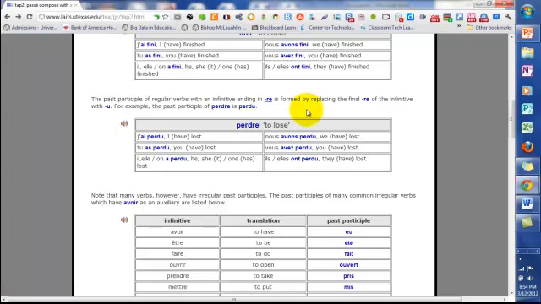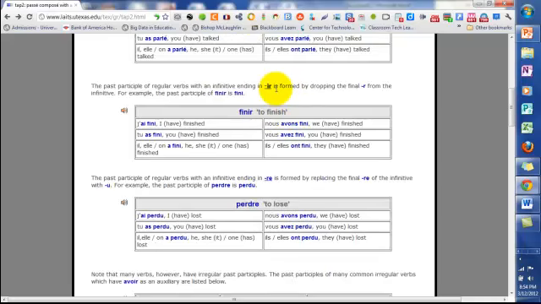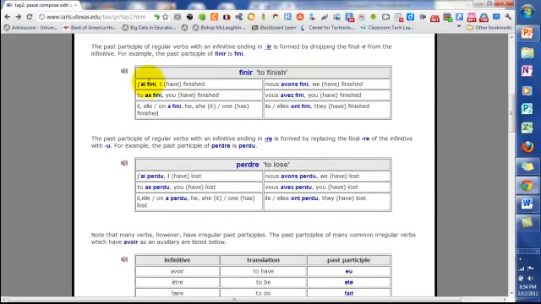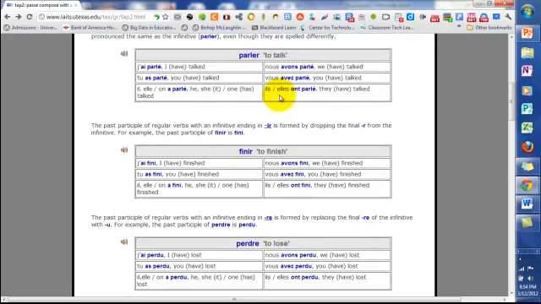Okay, so to review: for an ER verb, take off the ER, add the E with an accent aigu. IR verbs, take off the IR, add just the letter I. RE verbs, take off the RE, and you're just going to add the letter U. And whenever we do that, this word, called the past participle, never changes. It's the same all the way through the conjugation. Only thing that changes is the auxiliary.